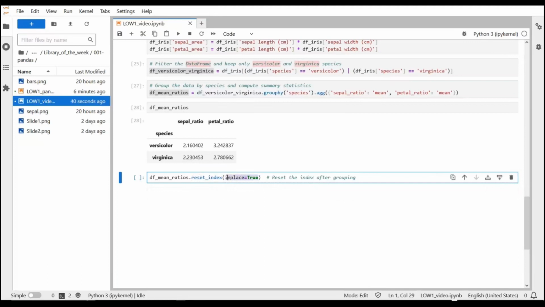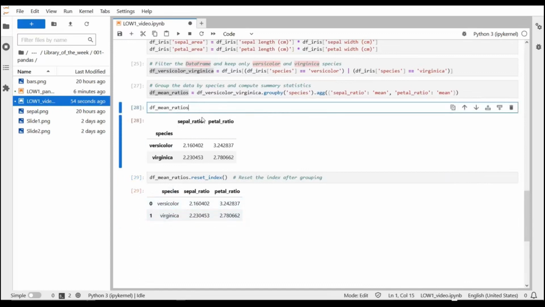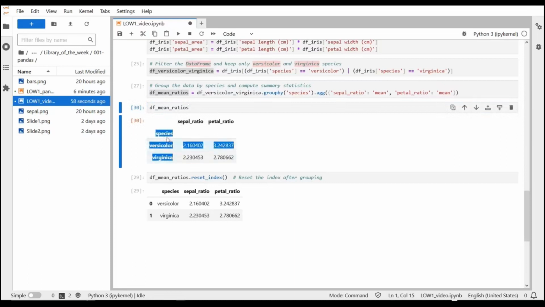If I do not put in place equal true, let's do that first. This is the result we want. The species now became a column, but if I come back to checking how df mean ratios looks like, it still looks like species is not a column, it is the index instead.